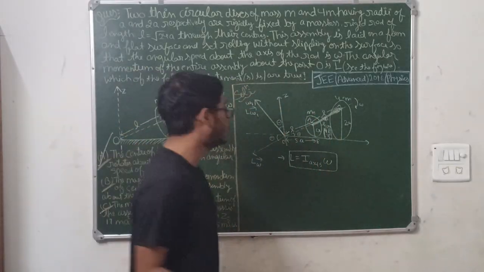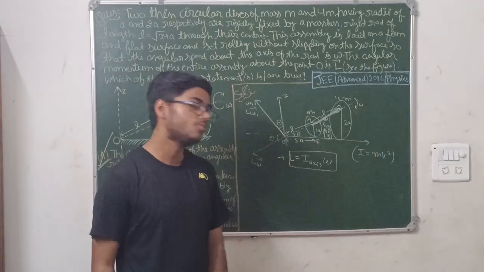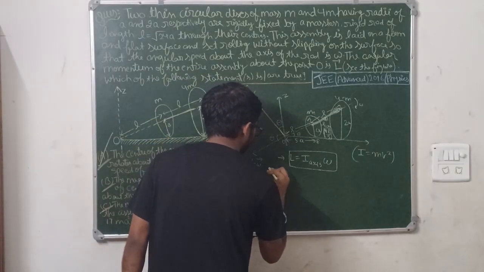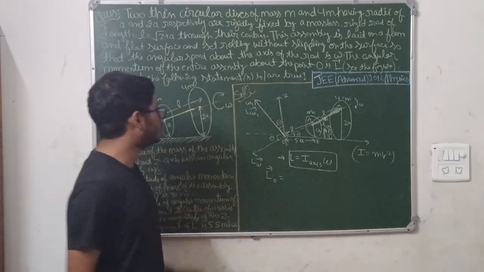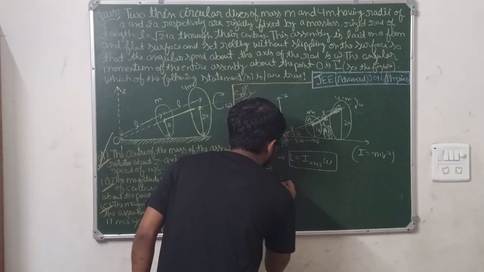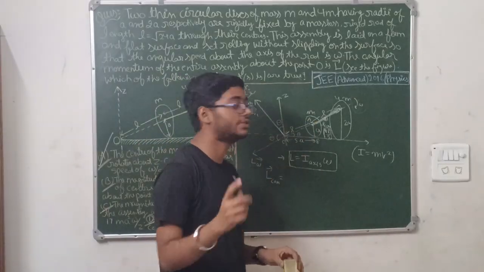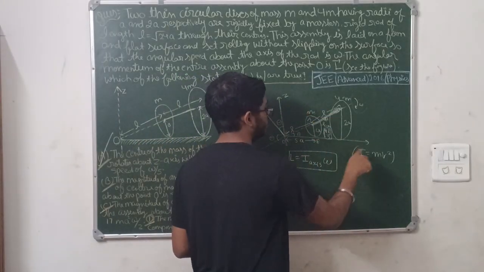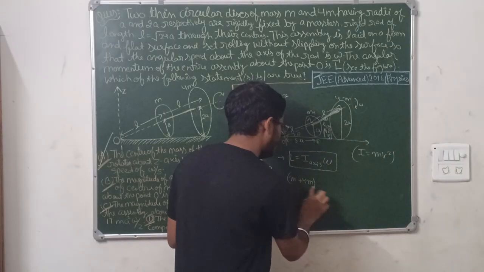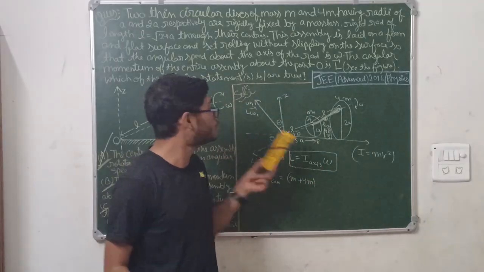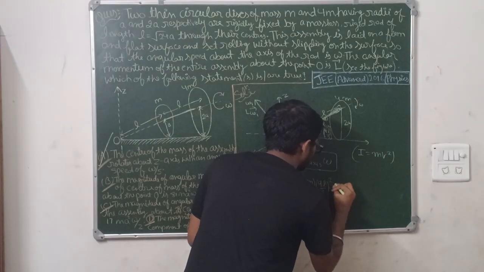How do you write the moment of inertia for point masses? For point masses, it's nothing but mr square. Simple. So writing it, we need L about O, center of mass. I will write it center of mass only. It will be I axis into omega. How will you write I axis about center of mass? If we treat this as point mass, it will be mr square. So total moment of inertia will be m plus 4m, into r square. R will be the center of mass of the whole system, which is 9L by 5. Means 9L by 5 whole square into omega.